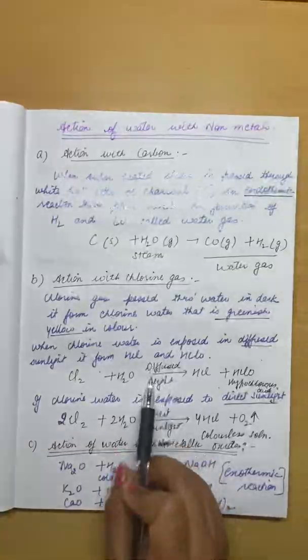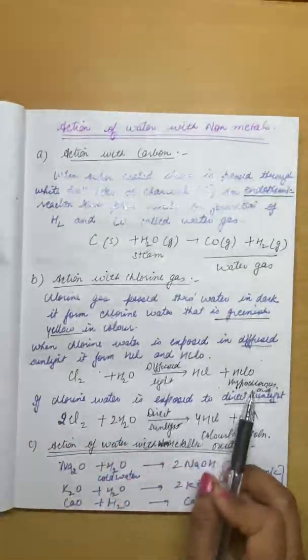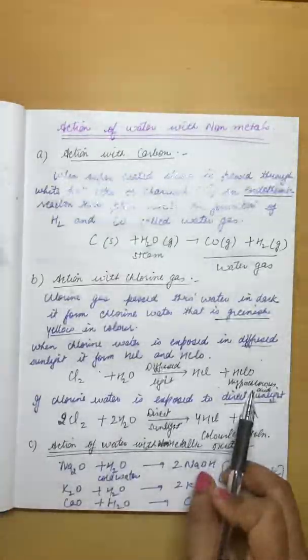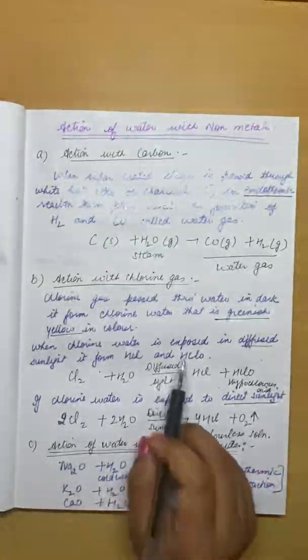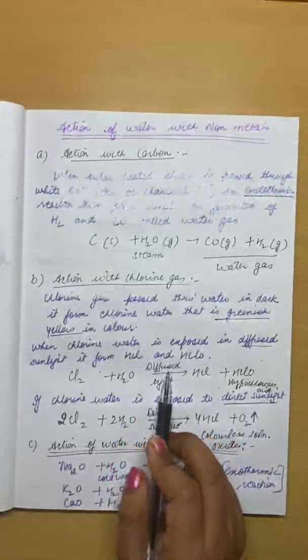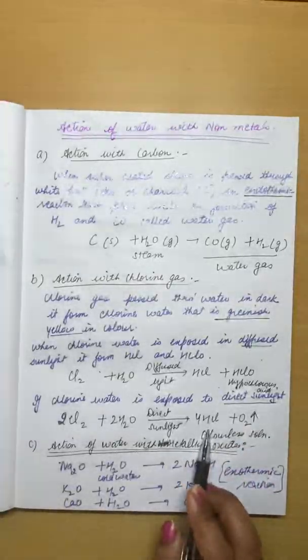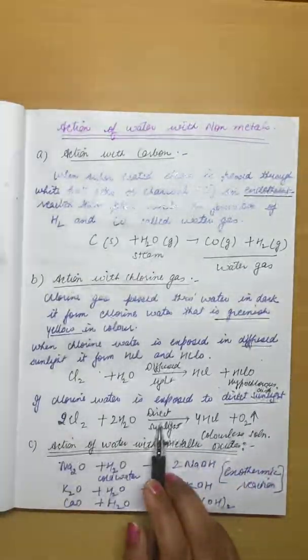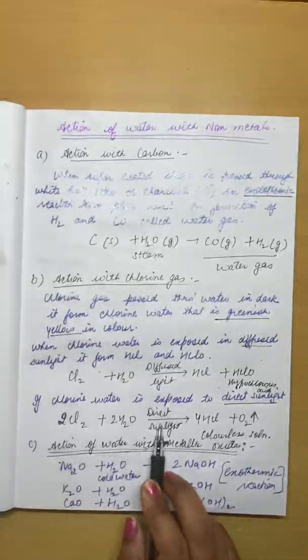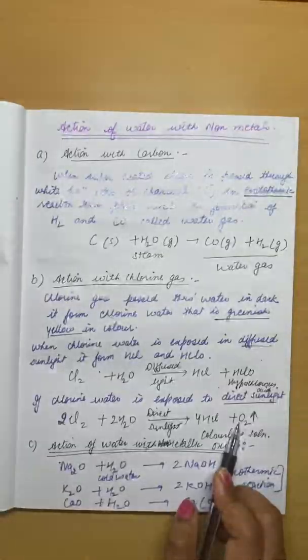Another case: if the sunlight is bright or direct, the products will be different. It will form hydrochloric acid and oxygen gas, and the oxygen gas will be released into the environment.